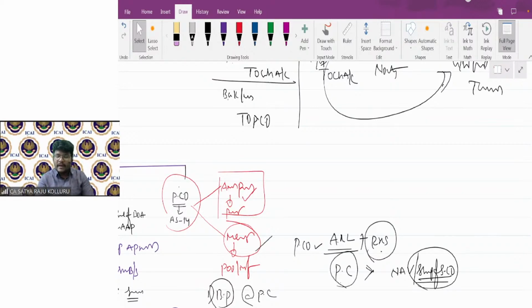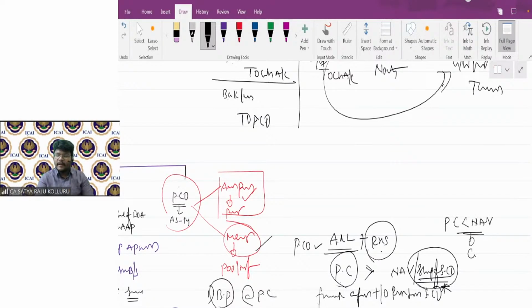That's why whatever the excess PC I paid, I need to adjust with the free reserves after takeover of reserves and surplus from the selling company. So this point you need to remember. Now the other case, if the PC is less than NAV, then the case is the same, like capital reserve only. Except this, there is no difference between merger method and purchase method.